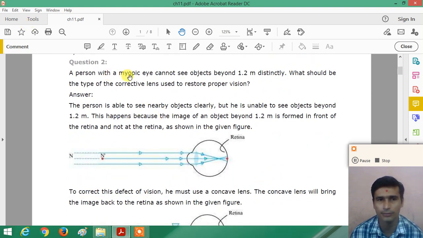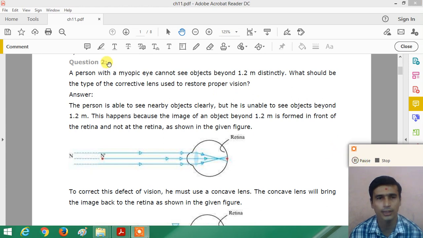Now question number 2. A person with a myopic eye cannot see objects beyond 1.2 meter distinctly. What should be the type of the corrective lens used to restore the proper vision? Here the person is suffering from the myopia defect and cannot see clear objects beyond 1.2 meter.